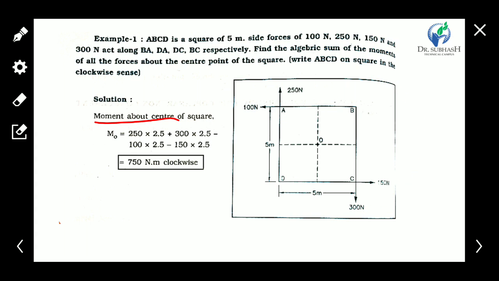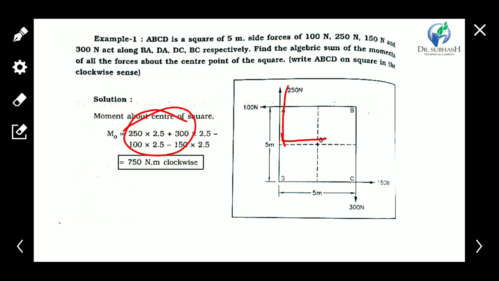Now take the moment of all forces about point O, the center point of the square. First consider the 250 Newton force. How do we calculate the moment?